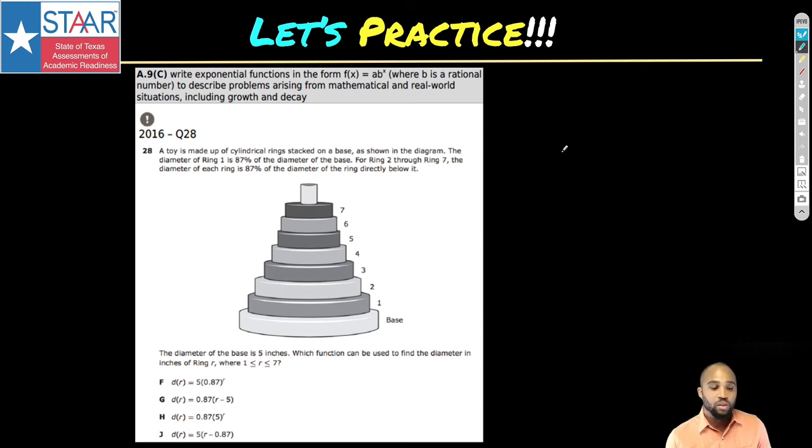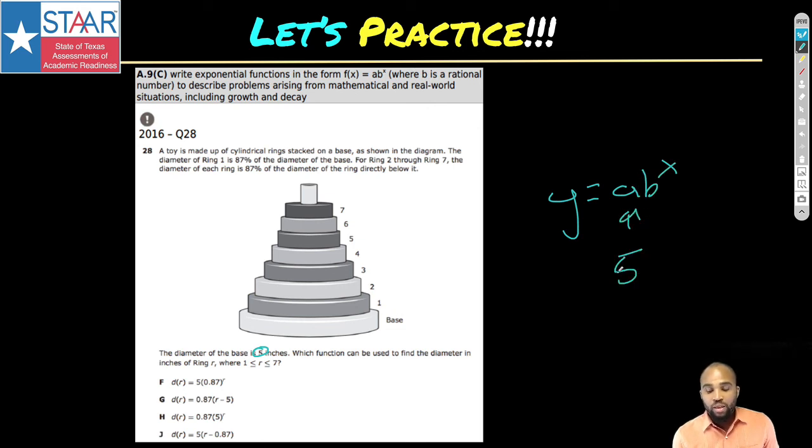But the first thing you need to know is this: the percentage, the rate, is the same each time. So as we go up, it's getting smaller. So we have a decreasing exponential function here. So what do we start with? Let's look at our base. The diameter of the base is 5. Okay, there it is. We're starting out with 5. So I know that in my form, a b to the x, we're starting with 5.